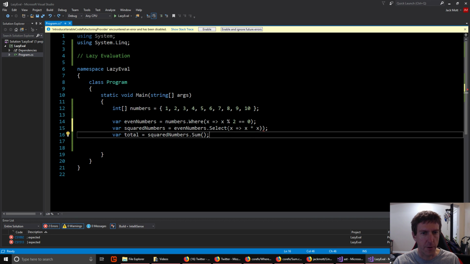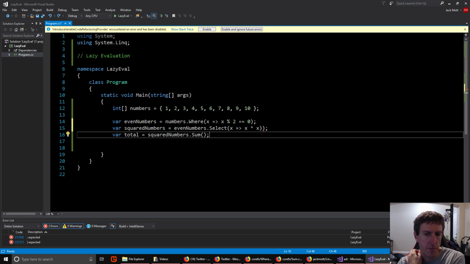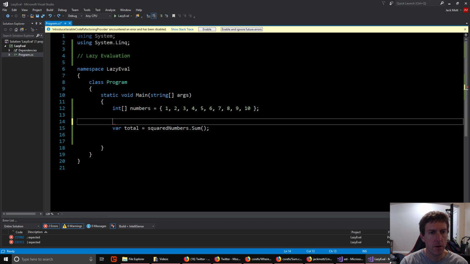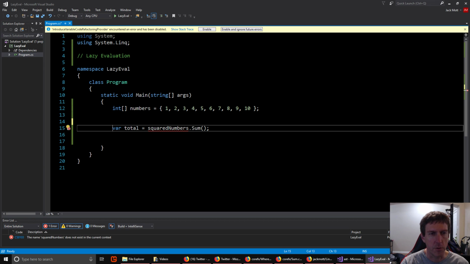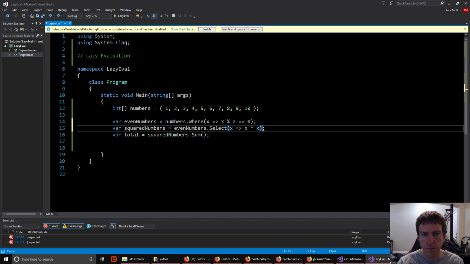Sometimes it can be a really big win, especially when you're working with file or network I/O, or if you're chaining lots of things together, right? If you're chaining lots of wheres and selects and other operations together, you could express it in much less code than you could with a for loop and be much more likely to get things correct than having a bunch of nested for loops, for instance. But if you're doing something really simple like this, maybe it's not worth the overhead to use something like LINQ. And again, every language is different, so it's important to understand how your lazy evaluation library works to get good performance out of it.